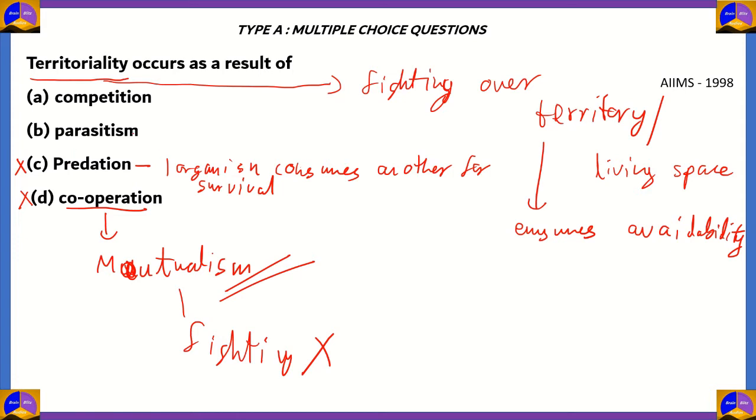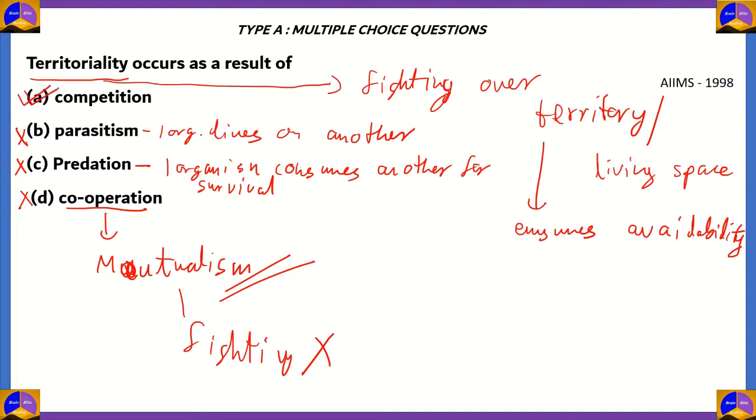If you look at option B, parasitism, in parasitism, one organism lives on another, and they do that by stealing food and nutrition from the other organism. So here there basically is no fighting. One organism exploits another and lives with it and gets away with it. So option B, parasitism, is also incorrect.